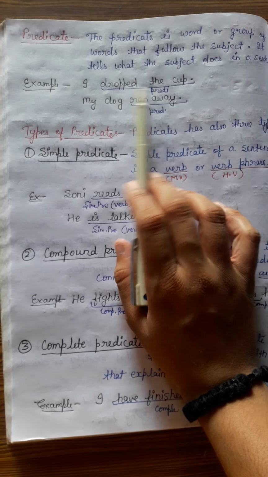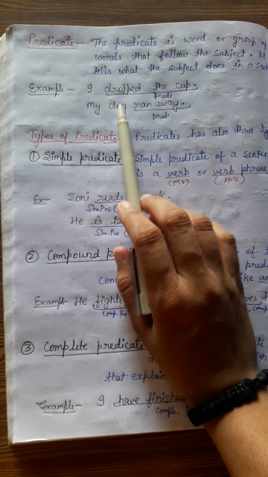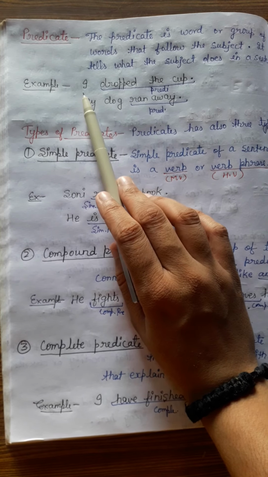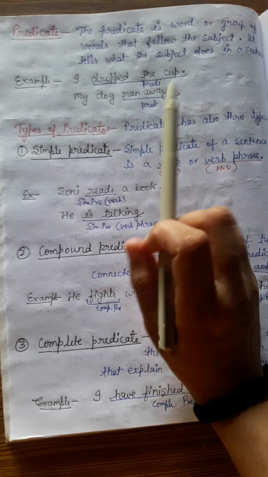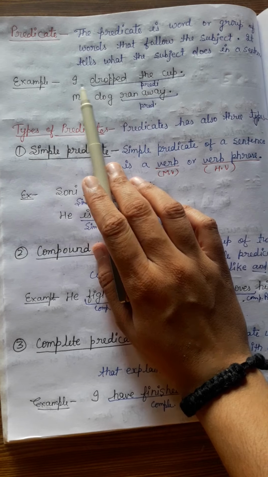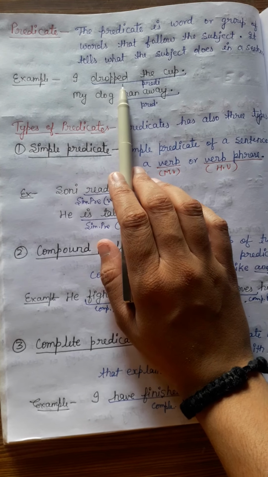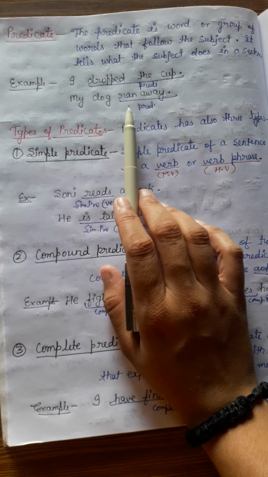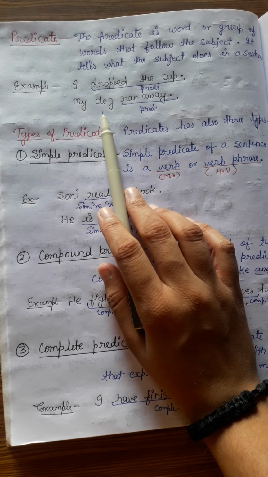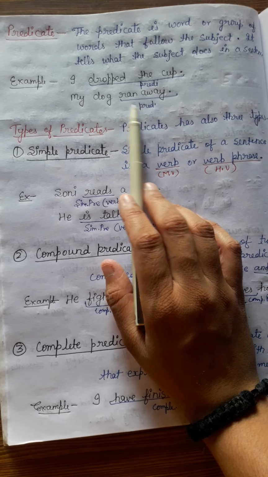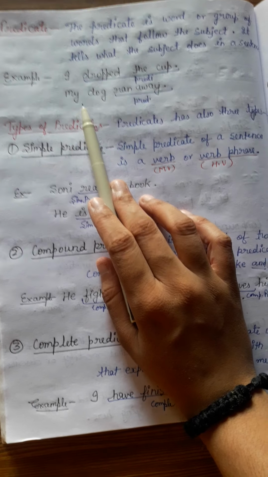Why is it predicate? Because it describes the subject, it informs what action the subject has done. My dog ran away. Here ran away is the action done by the subject, so predicate describes the subject.